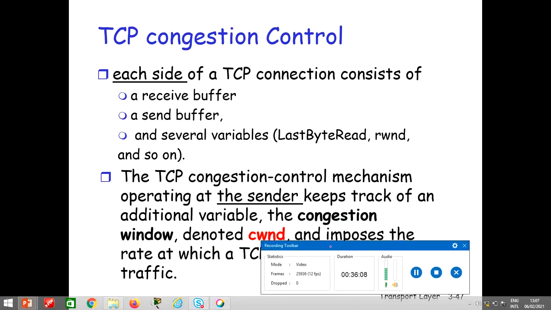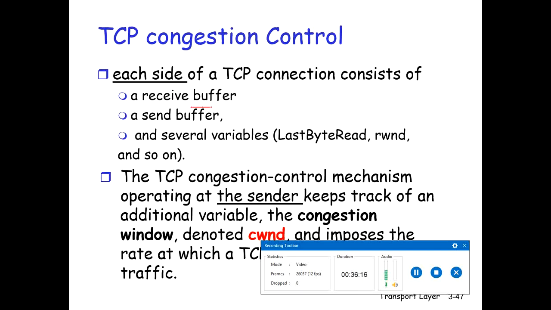Alright, now for handling the congestion control at each side of a TCP, that means at the sender and the receiver, what are the things required? We have a receive buffer at the receiver side which will store the segments before delivering them to the application layer. Sender side will have a sender buffer which will store the segments before sending them on the transmission medium. And we have several other variables like last byte rate. It tells us what was the last byte rate. RWND stands for receive window. It is the size of the receive window, that means the size of the buffer.